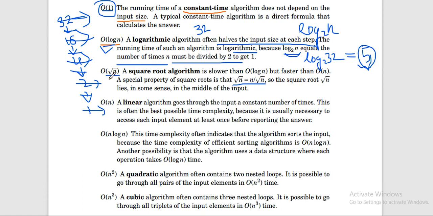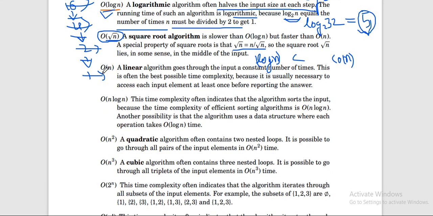It means whatever you are doing in the program, whether using a loop or anything else, it is taking time which is more than the logarithmic time, but less than O(n) time. Okay, so this is the linear time. So you are iterating through the loop, or you are increasing the value of i in another way. In that case the square root algorithm is used. The other one is O(n), which is very common, I already explained.